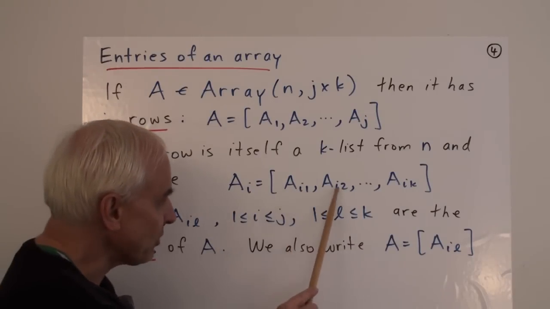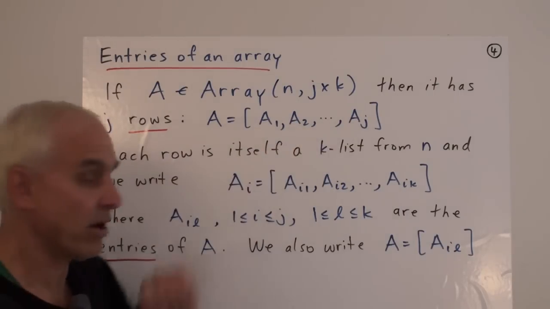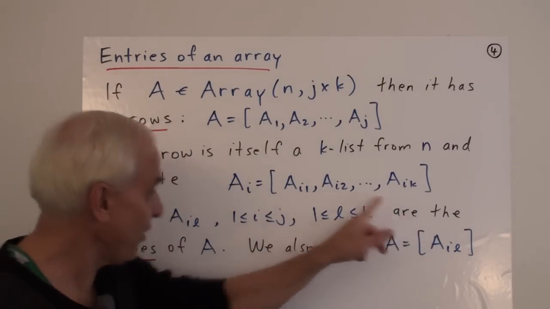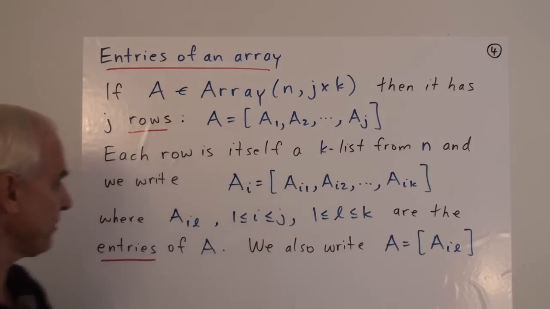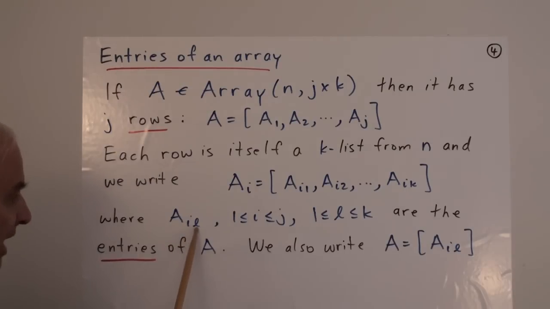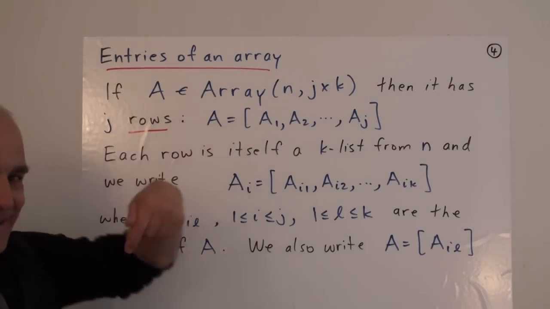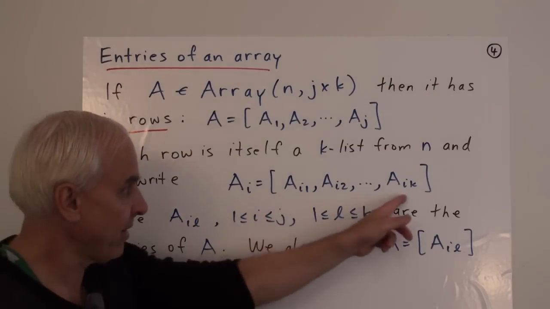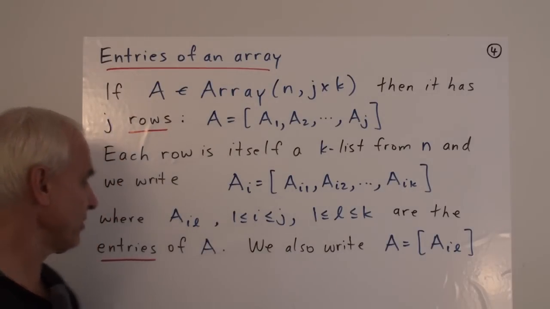These two indices tell us, first of all, which list we're talking about, and then which entry of that list we're talking about: the first entry, the second entry, the kth entry. So here A sub il has the property that i runs from 1 to j, telling us which list we're in, and l runs from 1 to k, telling us which entry in that particular list we're talking about.